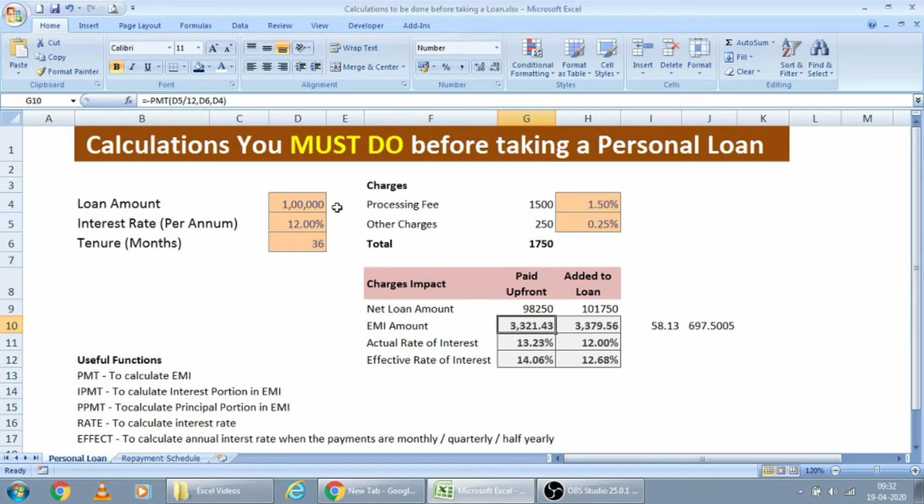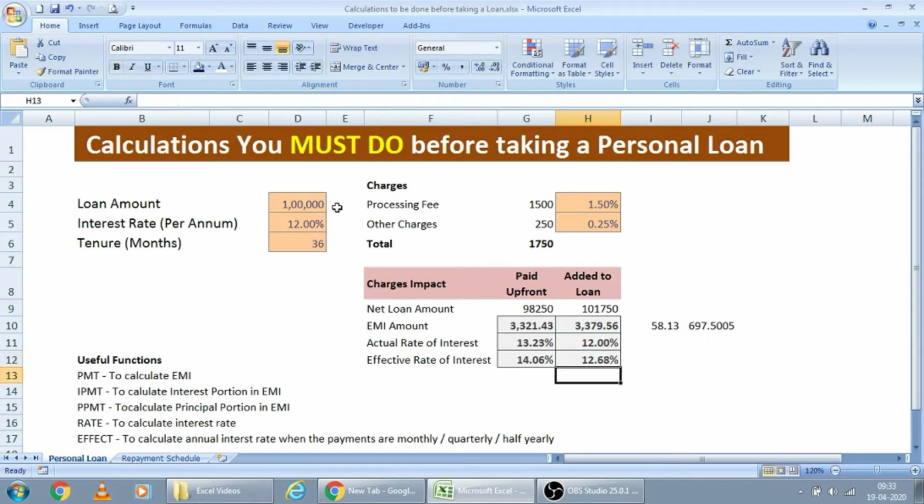Since you are increasing the EMI amount for the extra loan amount, there will be no change in the actual rate of interest. But the effective rate will differ, since you are paying monthly instead of yearly, you are paying some 0.68% extra on this total loan amount.